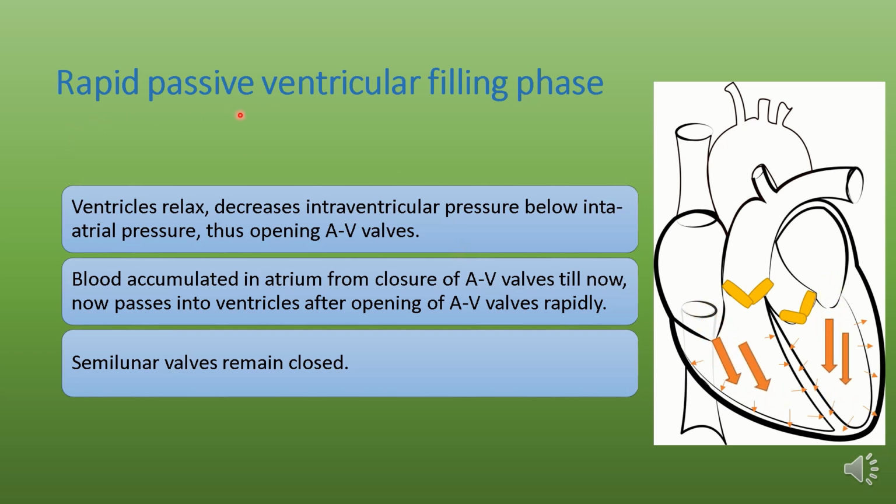Rapid passive ventricular filling phase. During ventricular systole, the AV valves were closed. Due to closure of the AV valves, the venous return blood accumulated in the atrium, and this blood gradually built up the intra-atrial pressure.